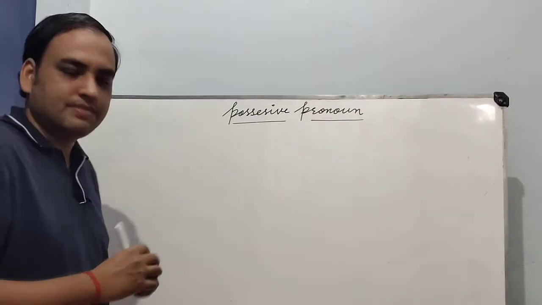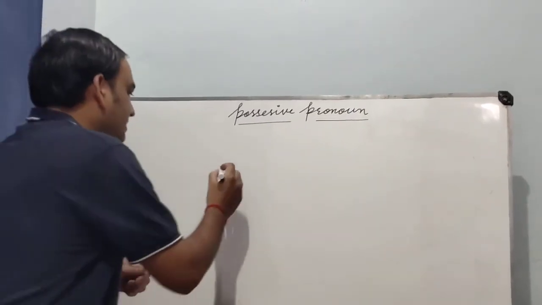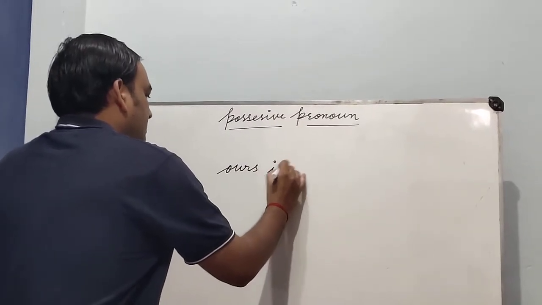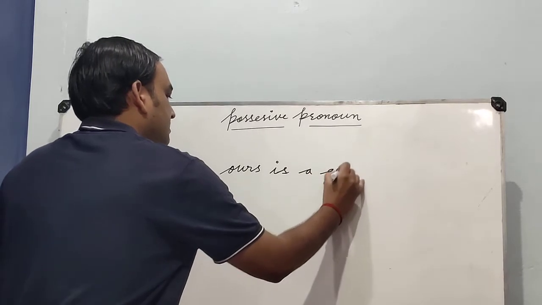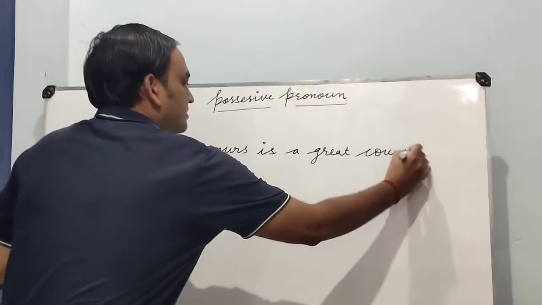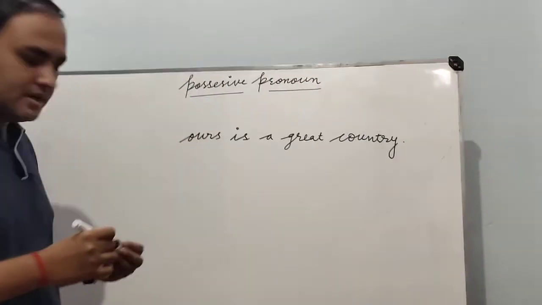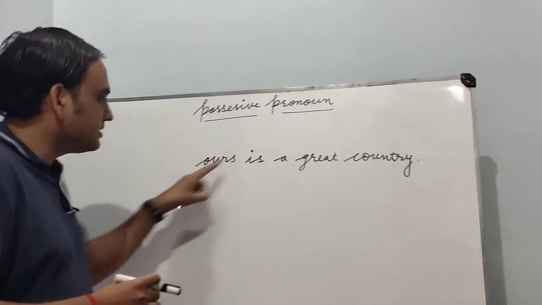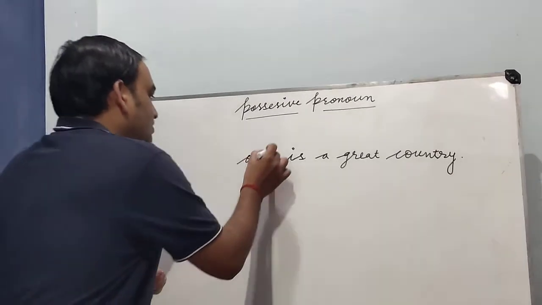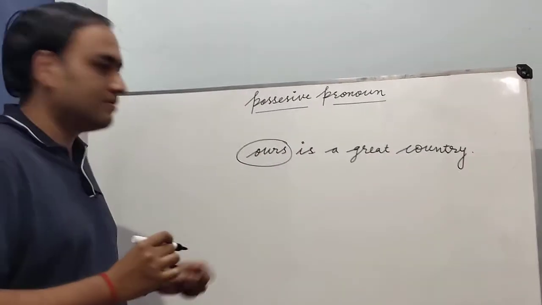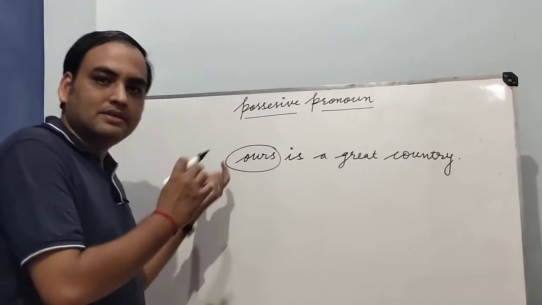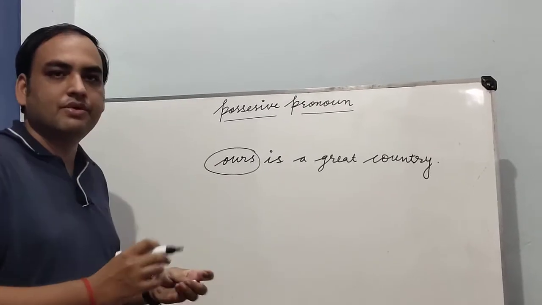But how can we use possessive pronoun? Okay, I am writing here, ours is a great country. Okay, we are talking about our country. Ours is a great country. Hamari jo country hai woh bahut hi great hai. Okay, so we will use possessive pronoun here. Why? Because possessive pronoun is used here in the place of a noun, it is not used before the noun.